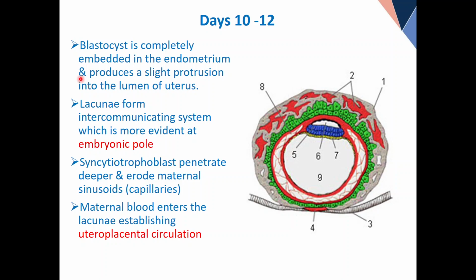Like I will read: the blastocyst is completely embedded in the endometrium and produces a slight bulge if you see from inside. Lacunae form an intercommunicating system, which is more evident at the embryonic pole, the reason I have given. Syncytiotrophoblasts penetrate deeper and erode maternal sinusoids. A new system of circulation starts, which is called what? Uteroplacental.